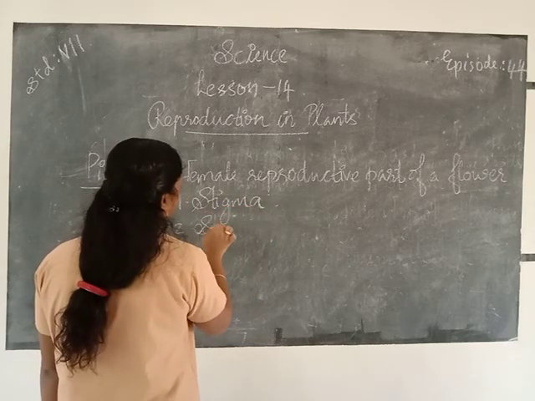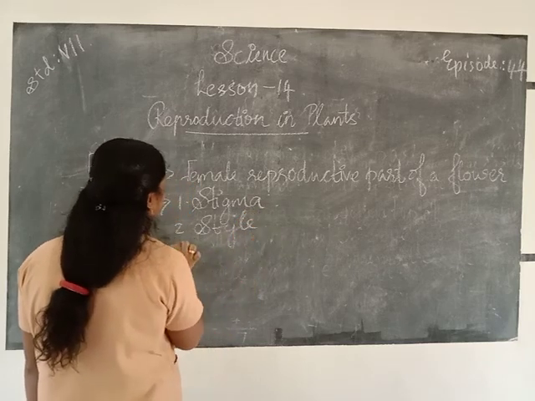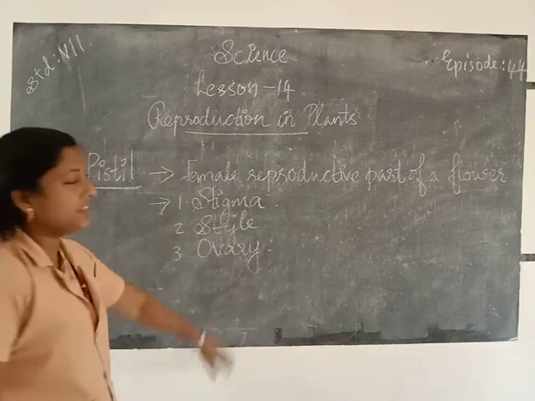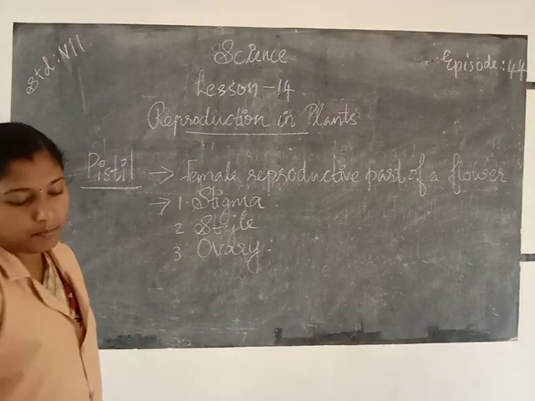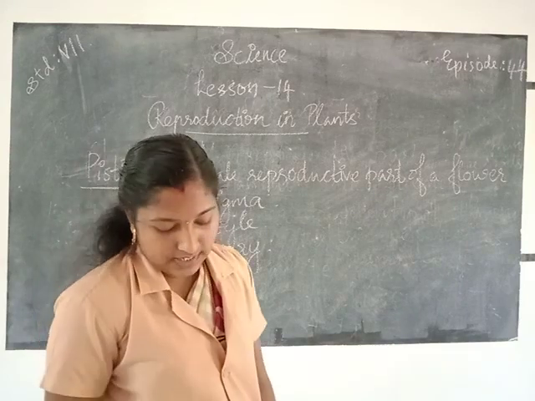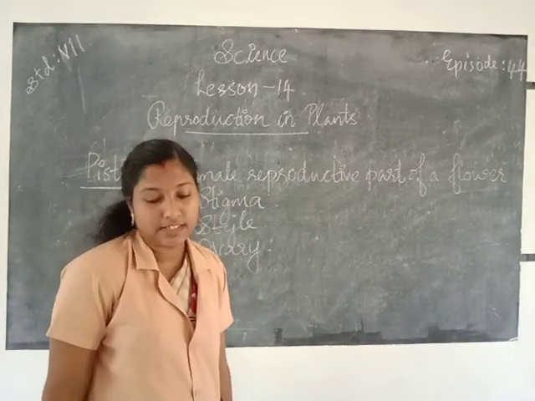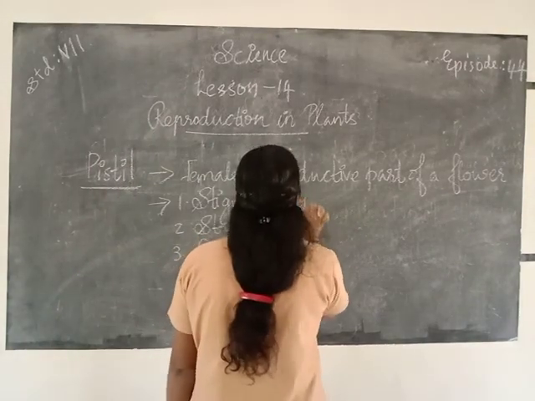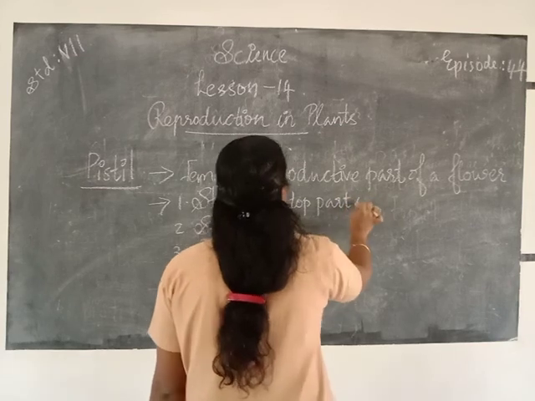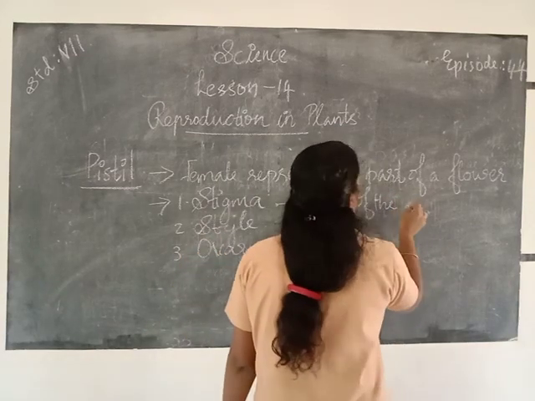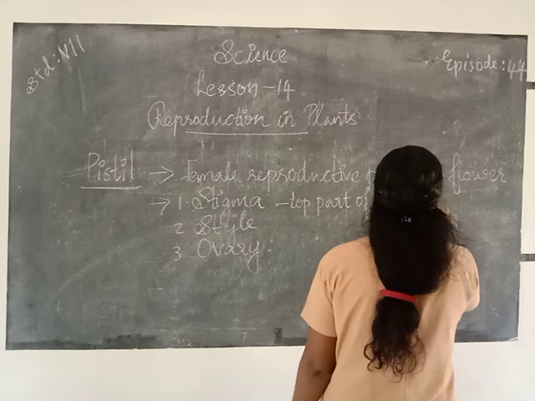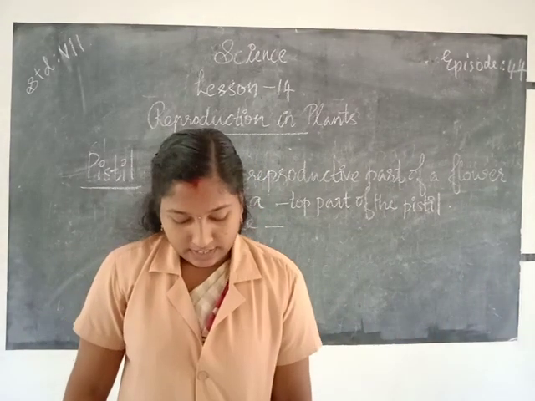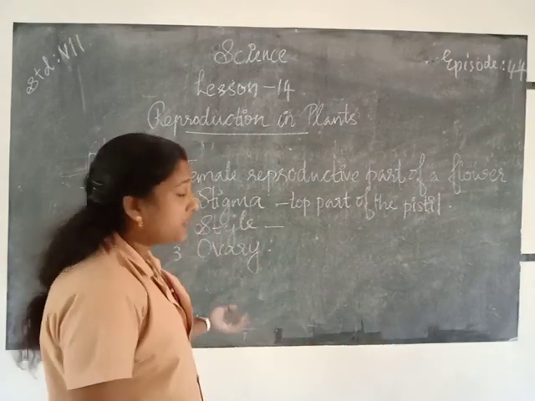Stigma, style and ovary. Stigma is the top part of the pistil. Then the stigma receives pollen grains.